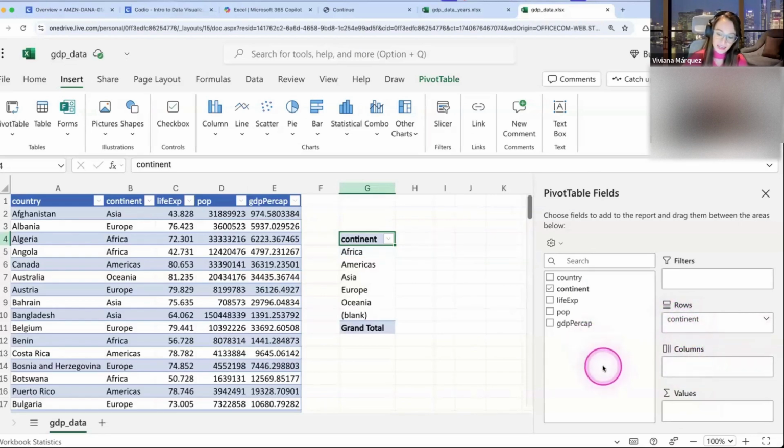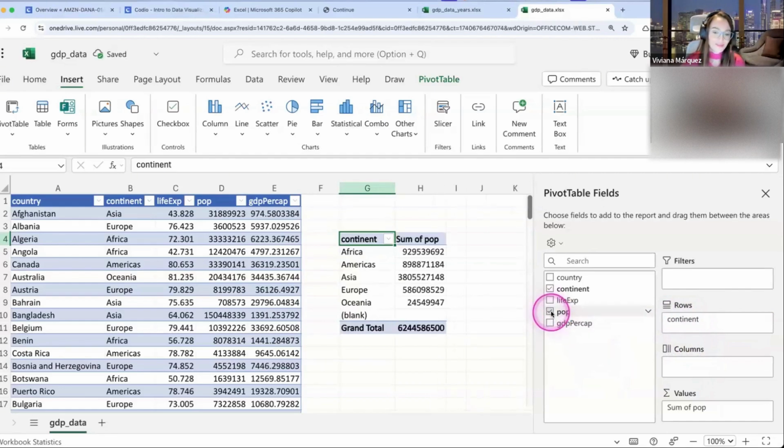And then the next thing that we want is the population. So I'm going to click on population. And Excel is very smart. Most of the time, it's going to figure out what you want. So in this case, it did exactly what I wanted. So you want population. And for the population, you're going to sum all those numbers to come up with the totals. So that's what happened in here.